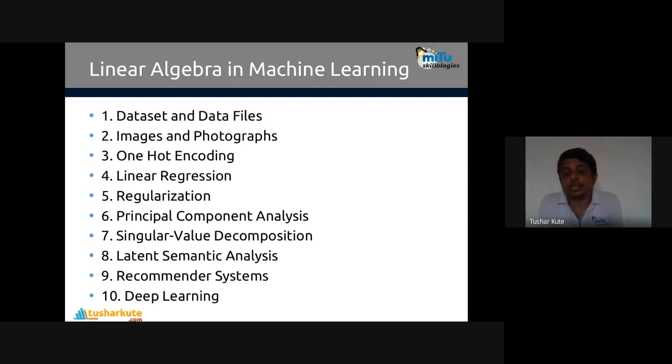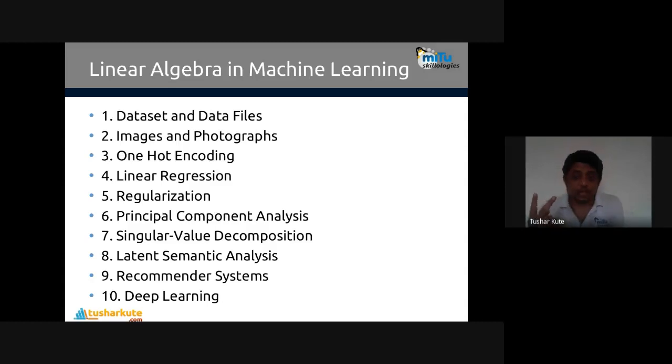Third, latent semantic analysis, rarely used, but a good technique. Linear algebra is heavily used. Recommendation systems. A recommendation system means, like we have searched something in the previous data, and based on that search, you have to choose recommendations for the users. Like when I have watched a video on YouTube, similar videos are shown to me on the right side of that window. This is what we call a recommendation system.